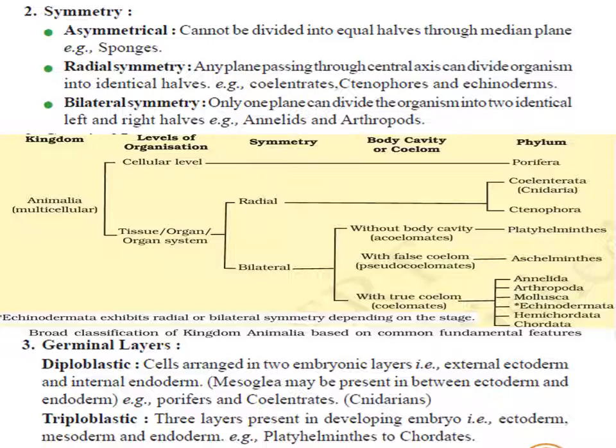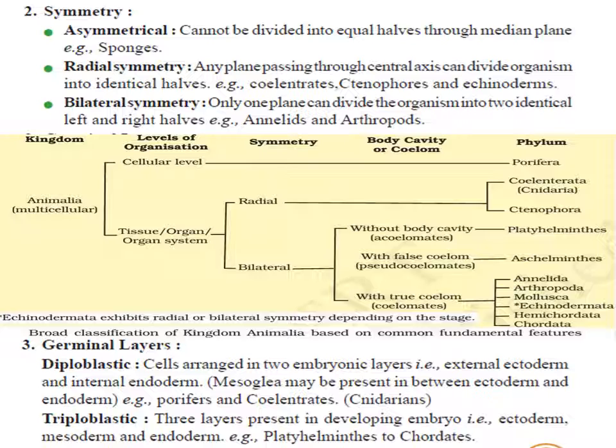When we are talking about germinal layers, animals in which the cells are arranged in two germinal layers are called diploblastic. The outer germinal layer is called ectoderm and the inner one is called endoderm. Sometimes an undifferentiated jelly-like layer, the mesoglea, is present in between ectoderm and endoderm. So they are called pseudoblastic. The third layer is not completely developed; it is only in the form of jelly.